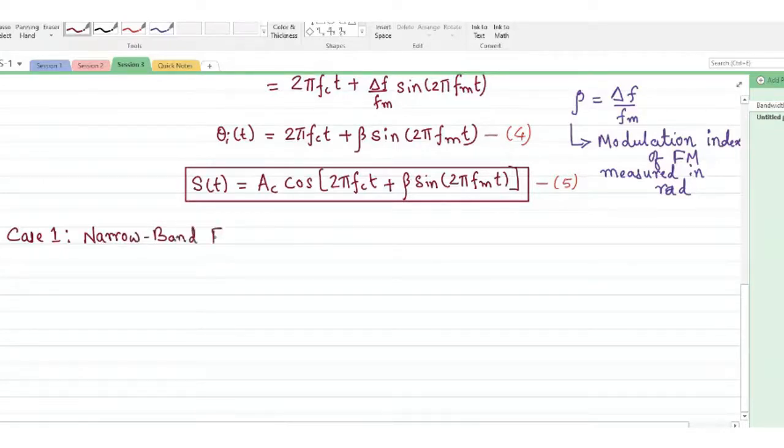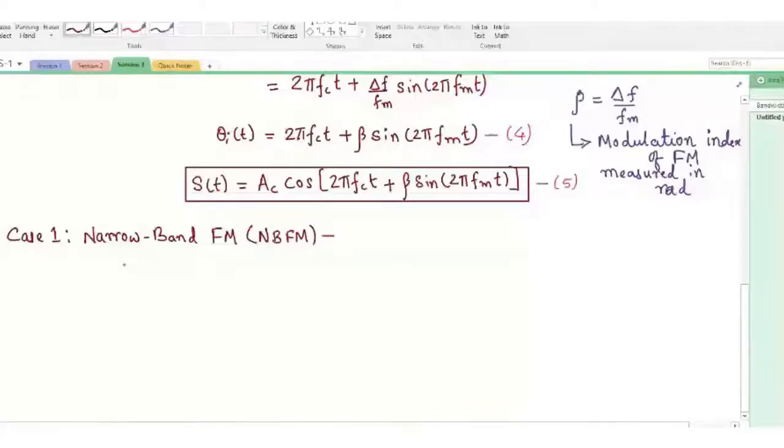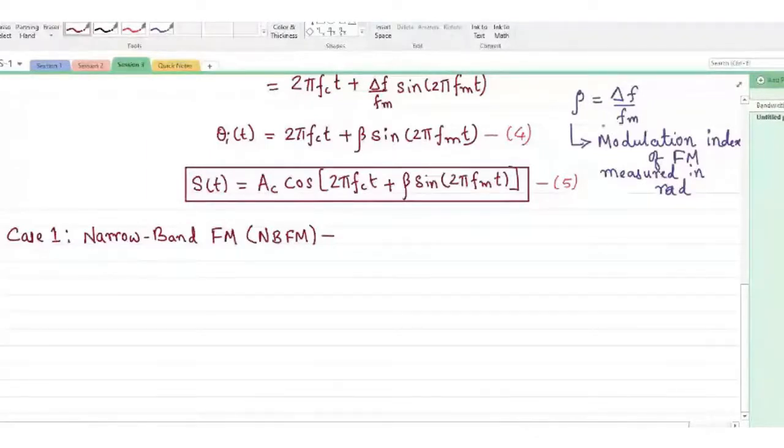You'll understand why these two cases are required when we try to derive the expression for each of them. For narrowband FM, we have assumed that f_m is very, very small, in the sense the bandwidth of the message signal is very, very small. Since f_m is very small, we expect the frequency deviation to be very, very small.